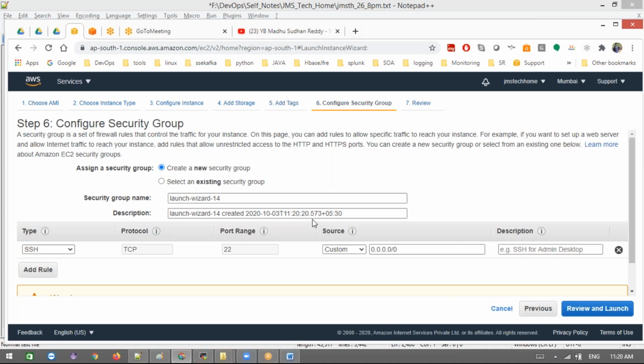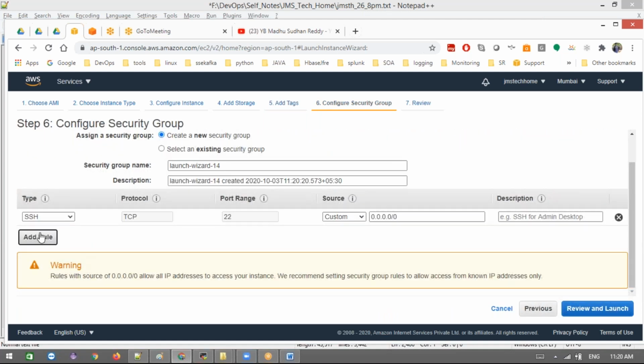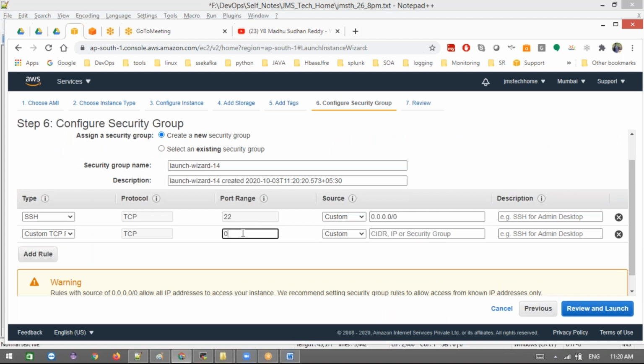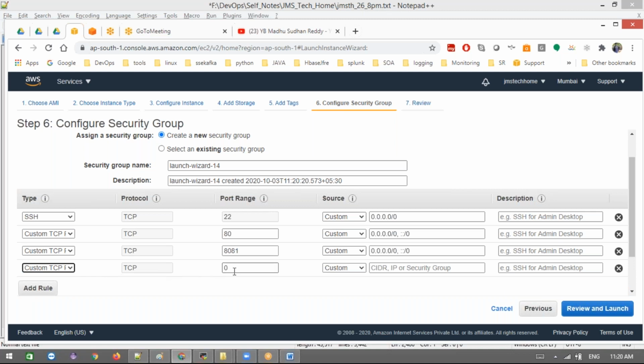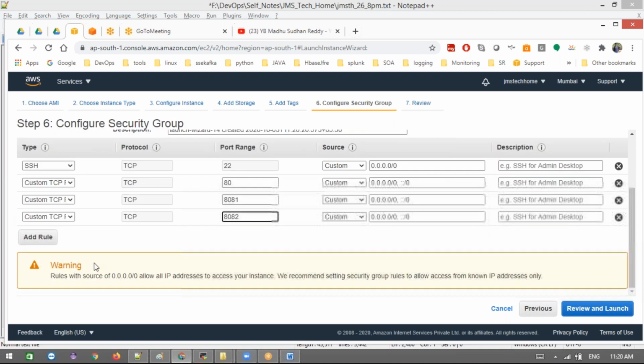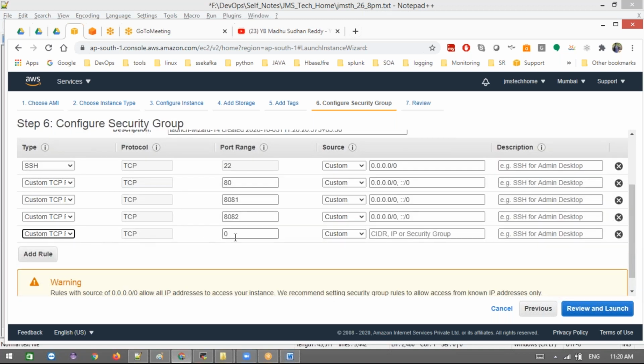For the security groups, there are a couple of ports I'm going to use, so I'll add them now itself. Nginx uses port 80. Then a couple of other ports like 8081 and 8082, I'll explain later why we use them. And 443 for SSL.